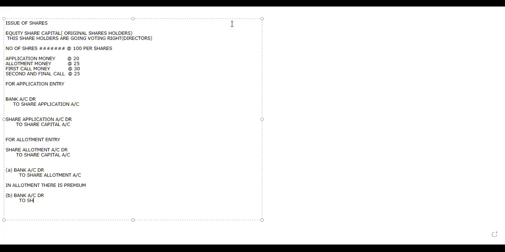to share allotment account to what extra I'm getting, ma? I'm getting extra to share premium account. Is it okay? This is one thing.